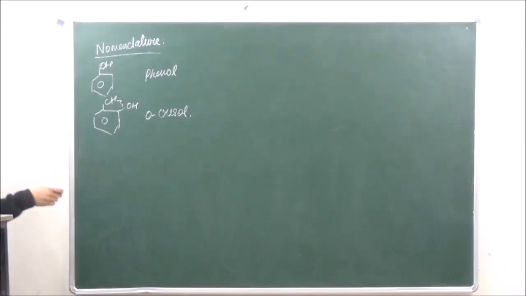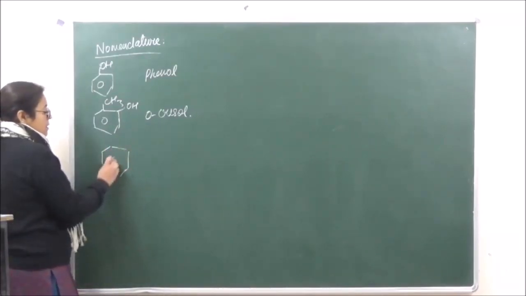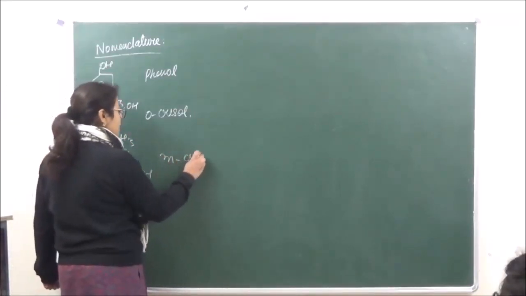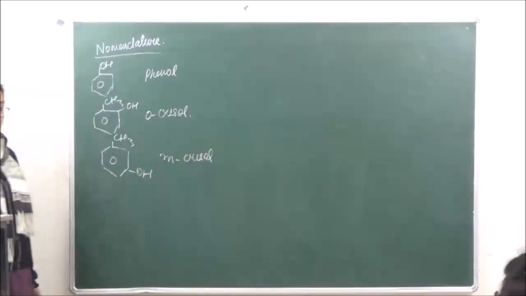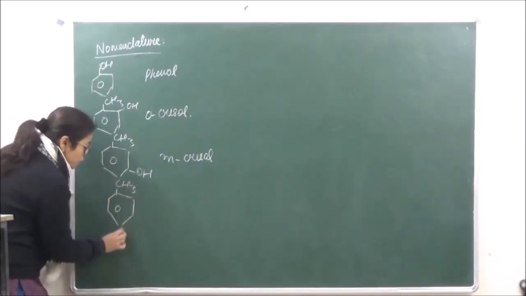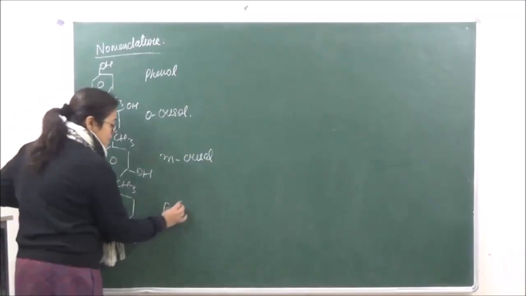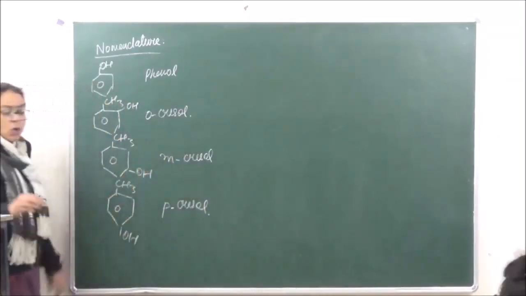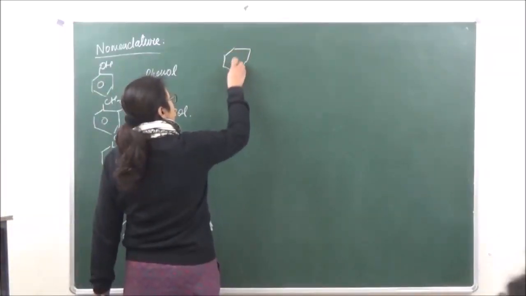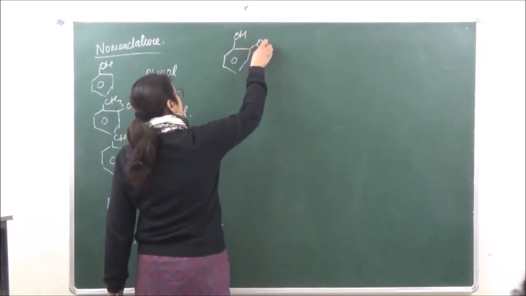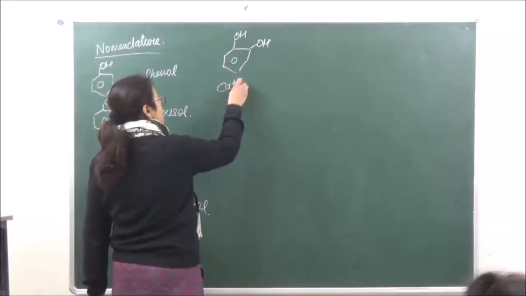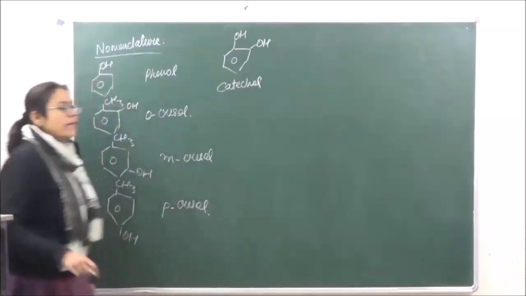In a similar manner, if the OH shifts to the meta position, this is going to be known as metacresol, right? And if it is shifting to the para position, then this is known as paracresol. Okay? Then if there are two OH groups present, this is known as catechol.